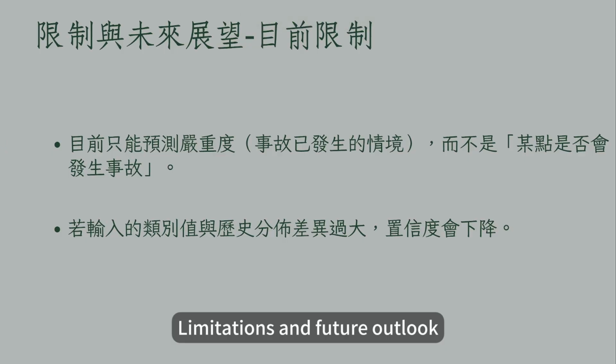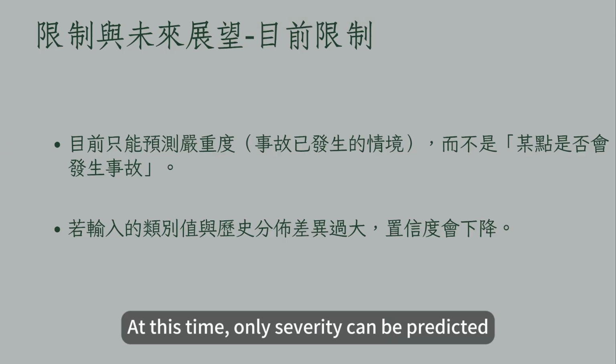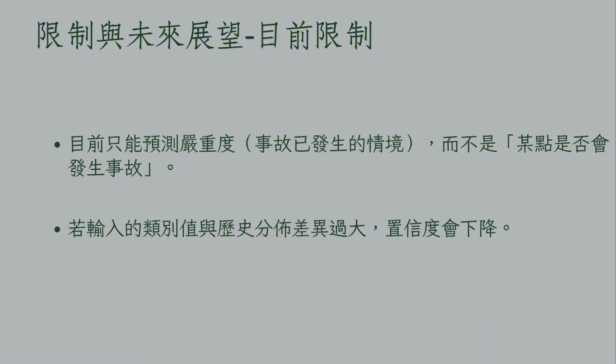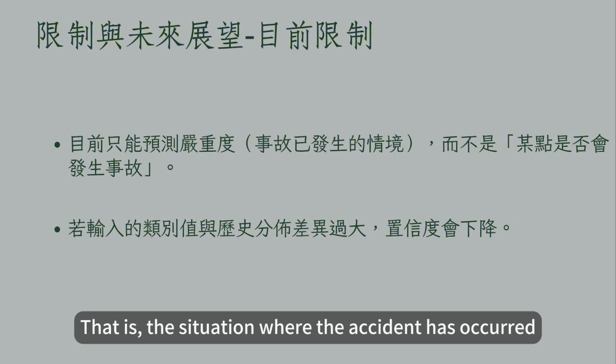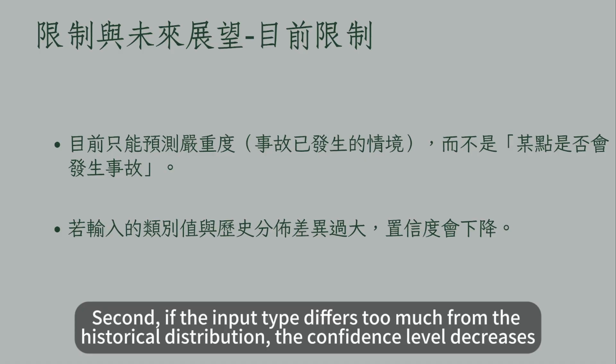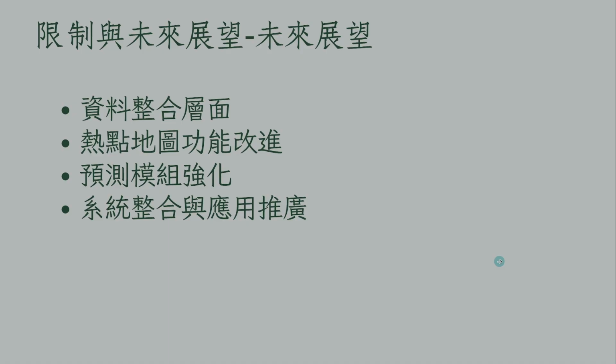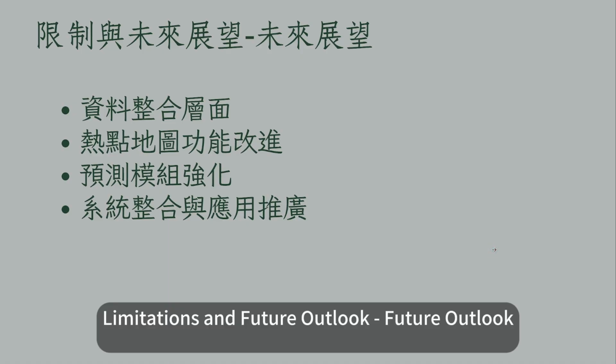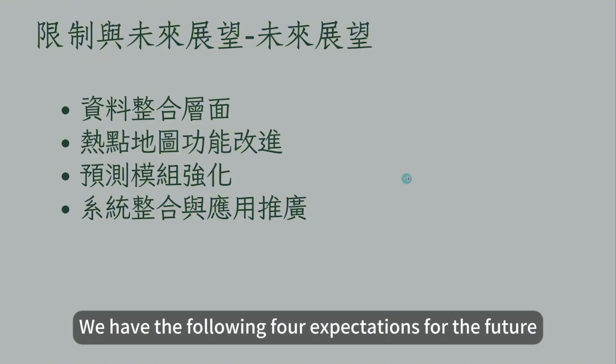Limitations and future outlook. At this time, only severity can be predicted. That is, the situation where the accident has occurred, rather than whether an accident will occur at a certain point. Second, if the input type differs too much from the historical distribution, the confidence level decreases. We have the following 4 expectations for the future.